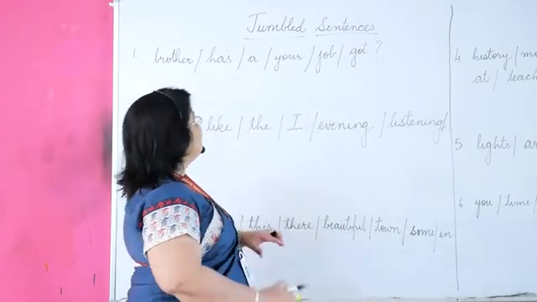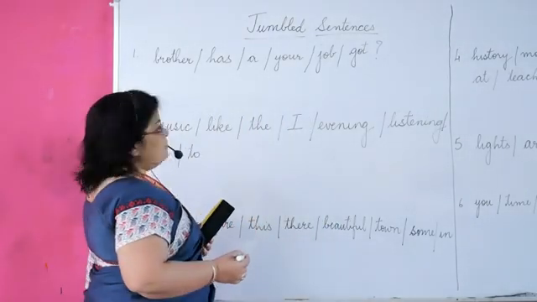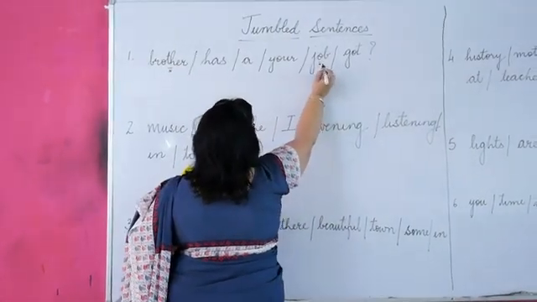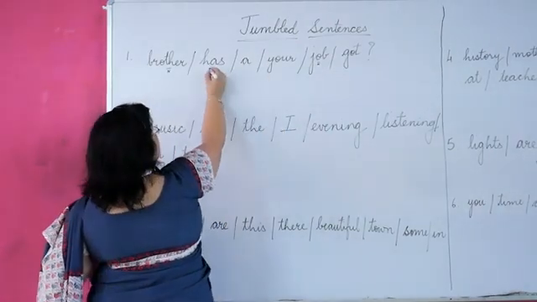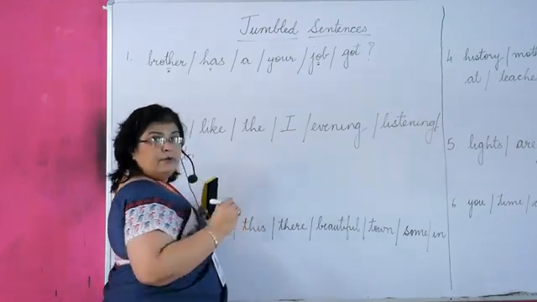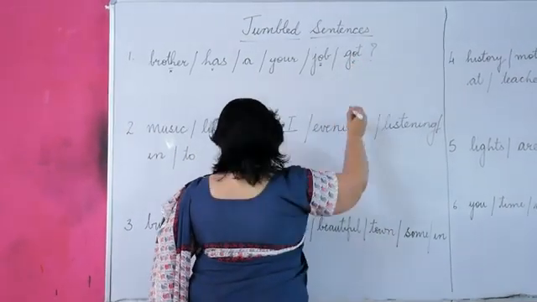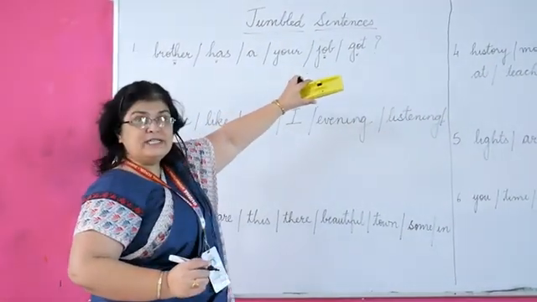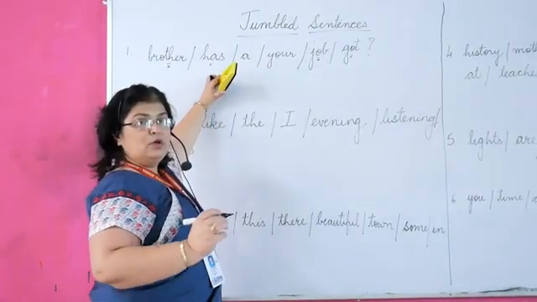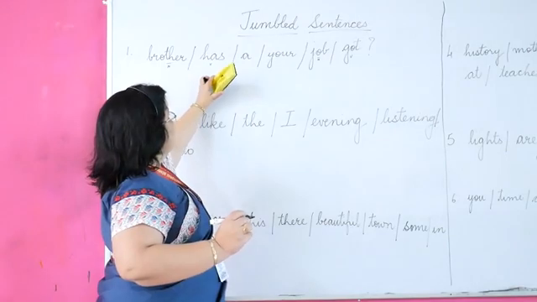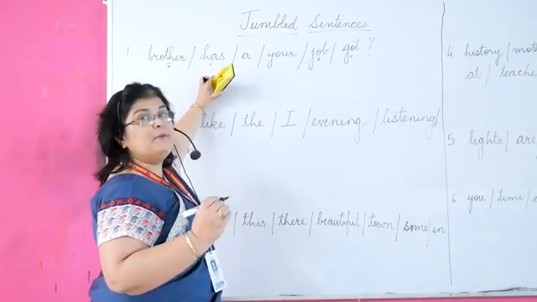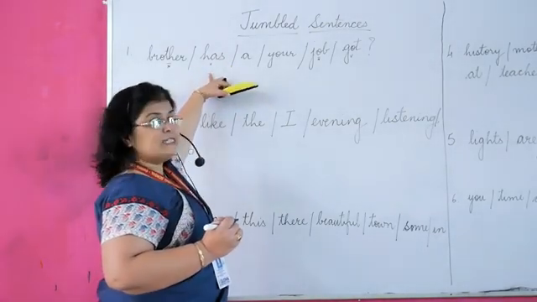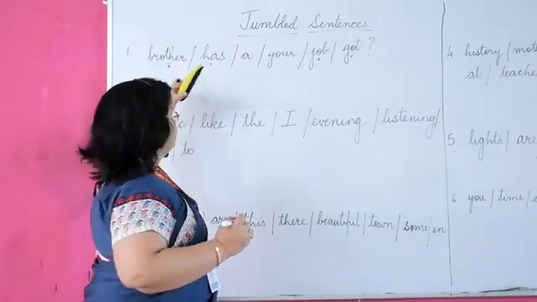So just look at here. Let us see which are the nouns and pronouns. So this is a noun. This is a noun. Verbs. And here, got is the second form of get. Now, because it is a question sentence and there is no question word, no WH word, our question will start with a helping verb. And which is the helping verb here? Has. Got it? So we will start our question with has.